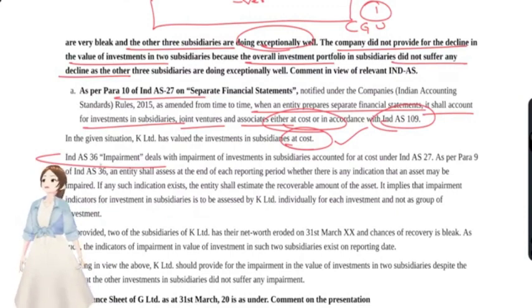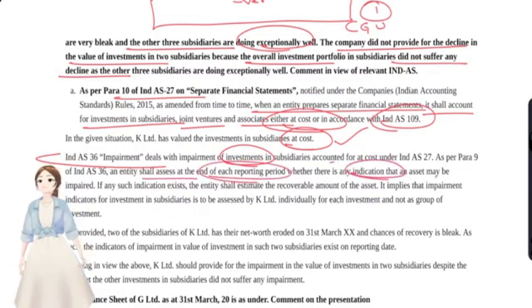Okay, Ind AS 36 deals with impairment of investments, and in Ind AS 36, an entity shall assess at each reporting period whether there is an indication that an asset may be impaired or not. Here, there was an indication, yes, the net worth had been eroded.